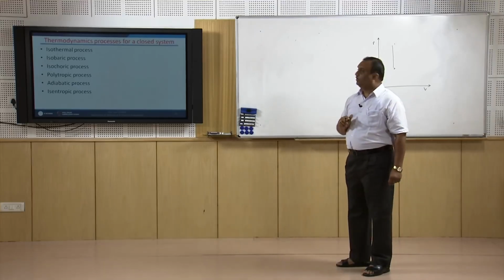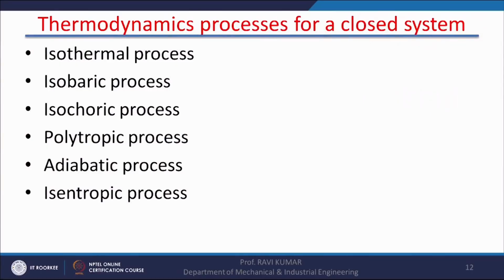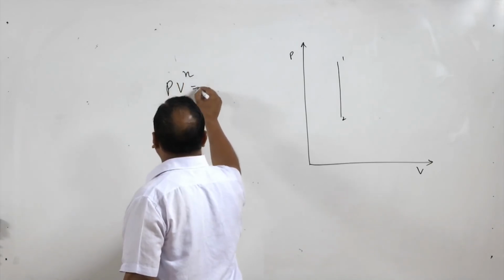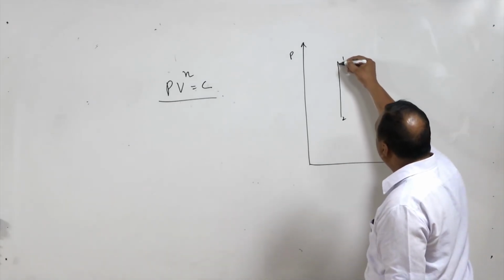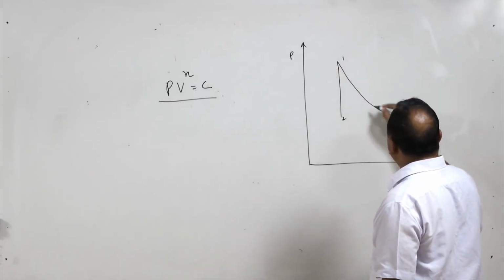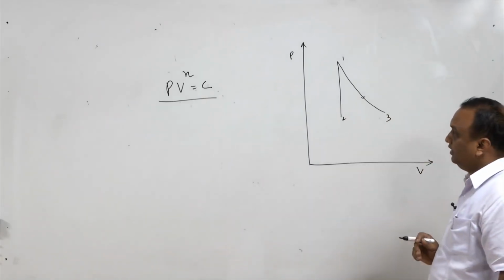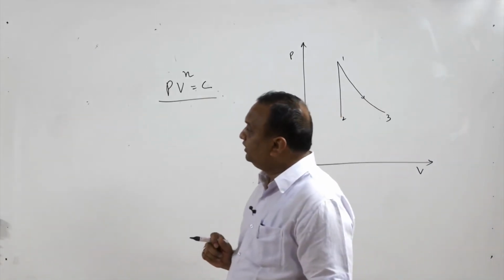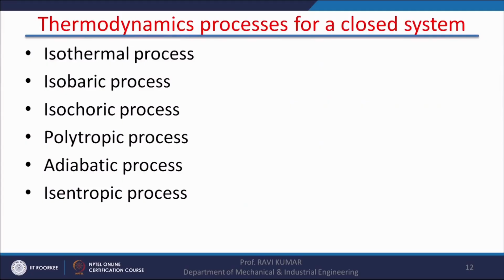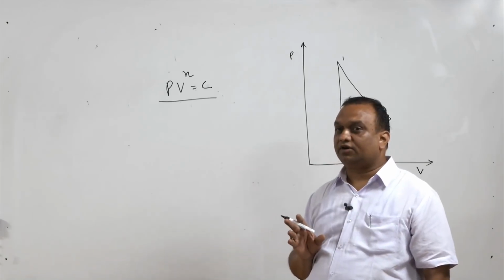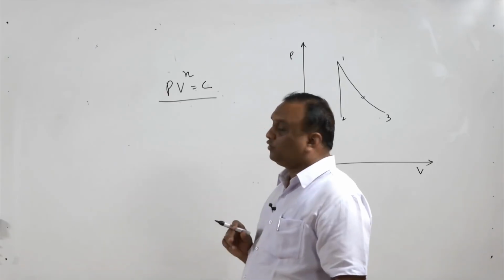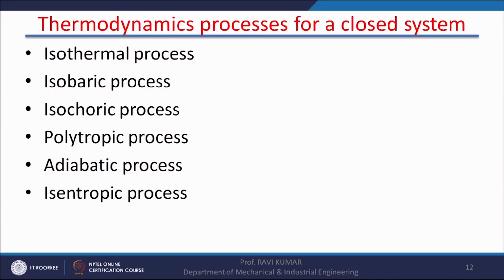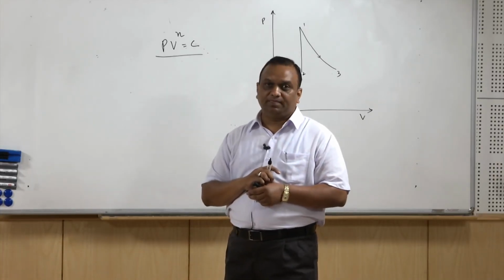Now, the next process is the polytropic process. In a polytropic process, PV raised to power n is equal to constant. So, if I want to show a polytropic expansion process, it is going to be like this: 1, 2, 3. Another process is the adiabatic process. In an adiabatic process, there is no heat interaction with the surroundings. So, such types of processes are known as adiabatic processes. And another is the isentropic process. In an isentropic process, the entropy remains constant.